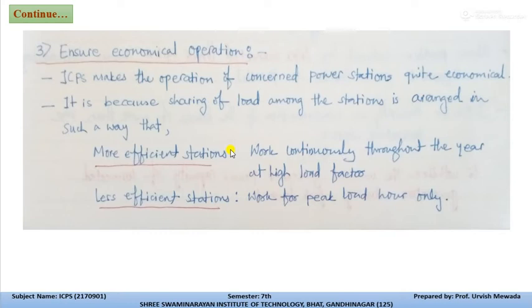the main power plant which is connected with that consumer can have a long life. The more efficient stations which are connected to the system work continuously throughout the year at high load factor, and less efficient stations work for the peak load hours only. So due to this arrangement, we can efficiently deliver power to the consumers.